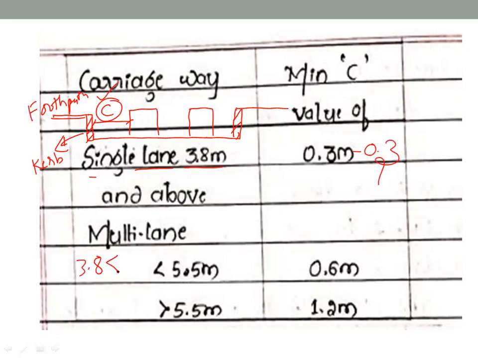If our lane is multi-lane, so more than 3.8, and if our lane width is in between, taken as x here, if our x value is more than 3.8 and less than 5.5, then the C value becomes 0.6. What is x here? X is nothing but the lane, the carriageway length.